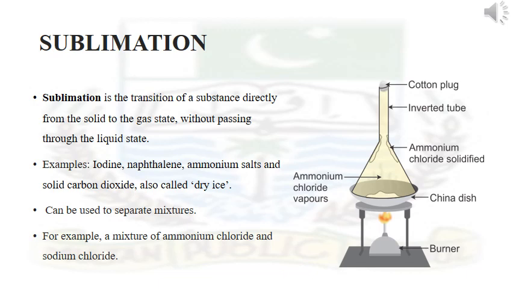These substances can be separated from the other. You can separate these substances from the mixture on the basis of sublimation. For example, if ammonium chloride and sodium chloride are present in a mixture and this mixture is heated as given in the diagram, the ammonium salt changes into gas directly from the solid state, so it sublimes, while the sodium chloride remains in the china dish. So ammonium salt can be separated from the sodium chloride on the basis of sublimation.